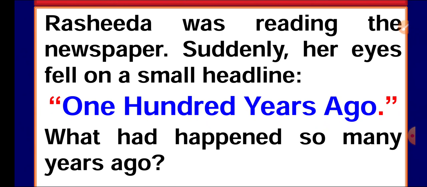So we generally divide history into 4 phases: the ancient period, which we consider from the evolution of the human being till the 7th century, up to Harshvardhana's period.